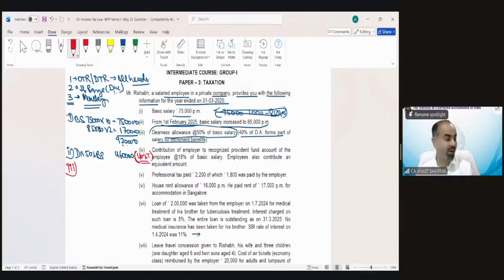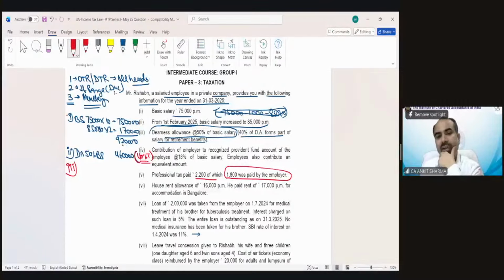We will find out whether all monetary payment has been considered or not. Then professional tax paid, again, it's not a monetary payment. It is again a perquisite. Professional tax paid 2,200, out of which 1,800 was paid by employer. So obligation of employee met by employer. All kind of reimbursement, etc., would be regarded as perquisite.